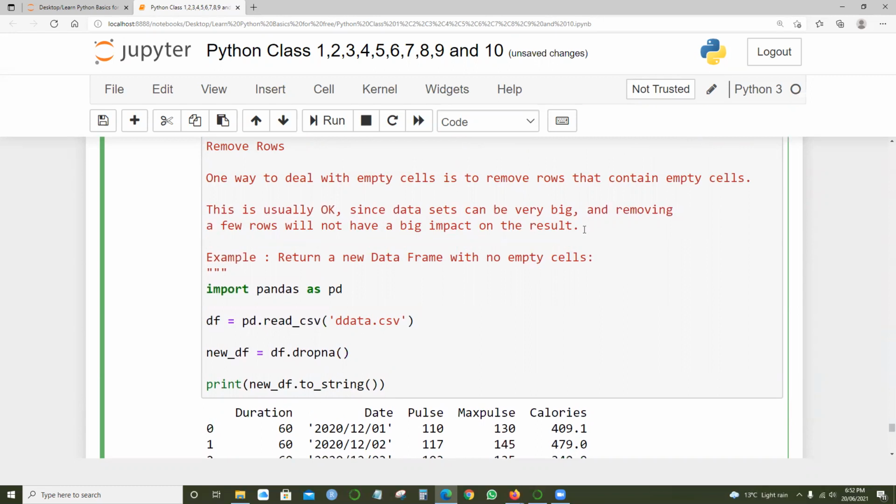I'm using dropna. Import pandas as pd, and read the data frame with df equals pd.read_csv and the CSV file name. Then df.dropna and read the information.